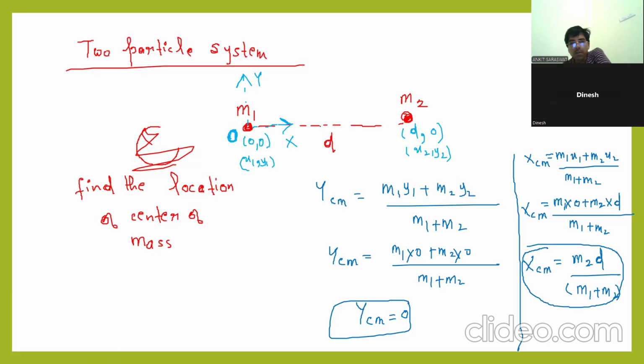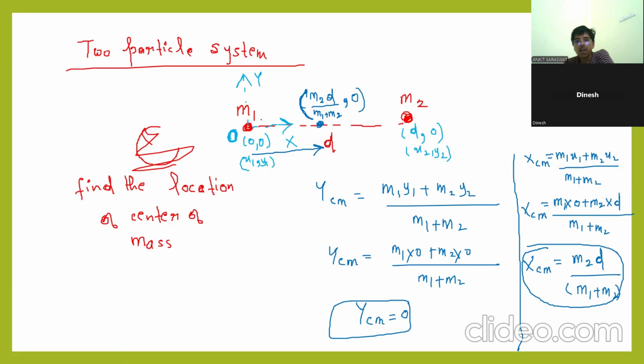So with respect to this, where is the center of mass? Center of mass will be here now. Coordinate will be m2d by m1 plus m2 comma 0. With respect to whom? m1. This is m2d by m1 plus m2 comma 0, from m1. Clear? How much? m2d by m1 plus m2.